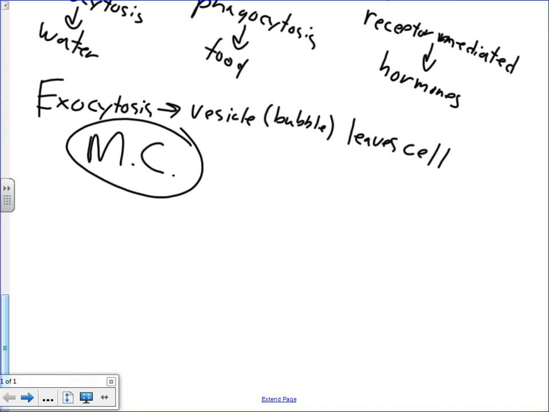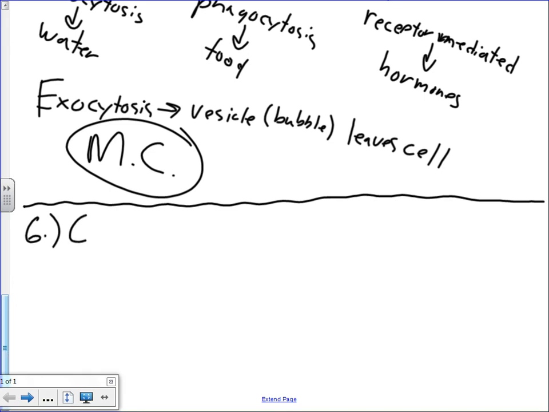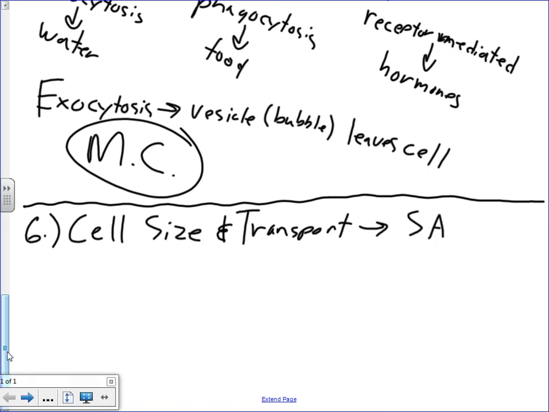All right. Then related to that, after we got done talking about how cells transport things, we talked about cell size and transport. This was the cube activity that we did. It has to do with surface area to volume ratios.